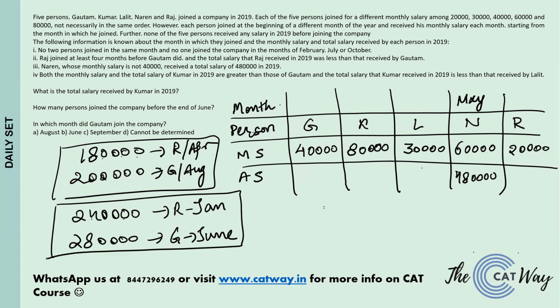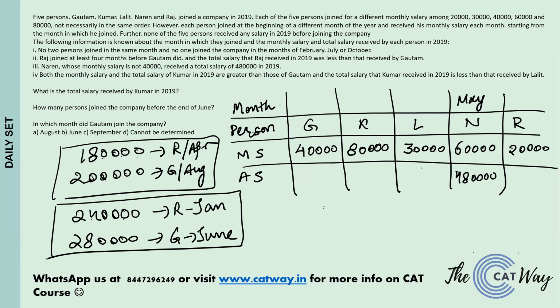So there are two possible cases for Raj and Gautam. In one case, Raj will join in April and Gautam will join in August. And in the second case, Raj will be joining in January and Gautam will be joining in June. These are the two possible cases that we have for Raj and Gautam. Chalo. Let us move ahead.